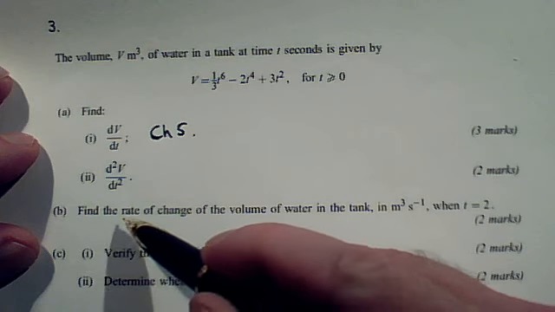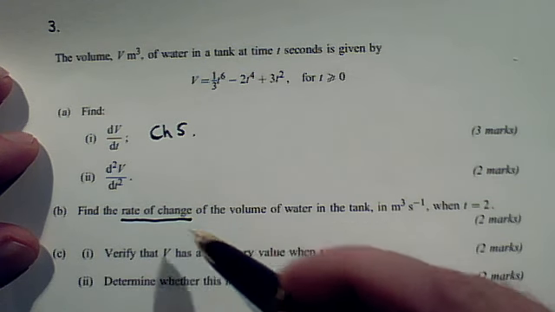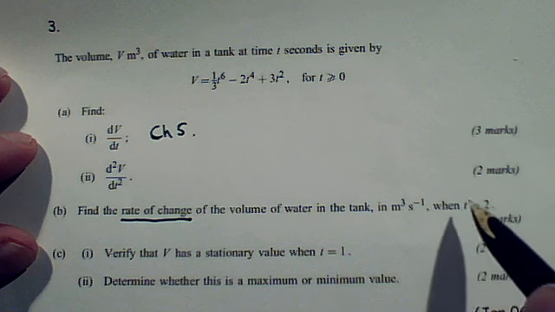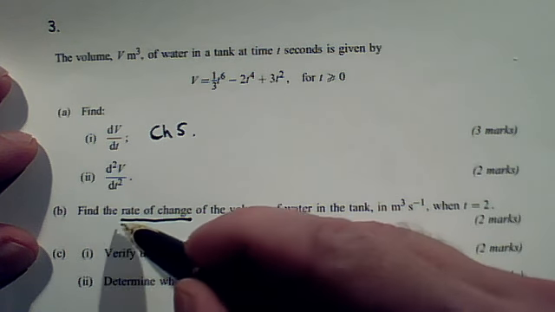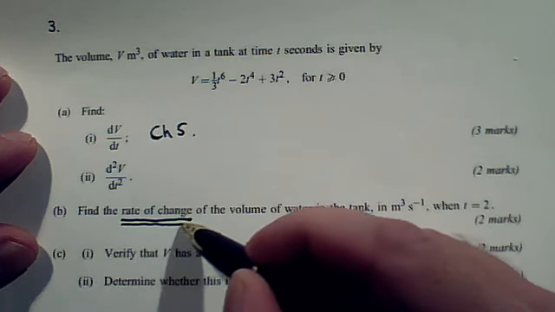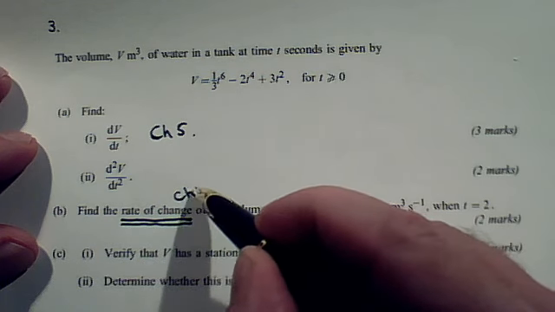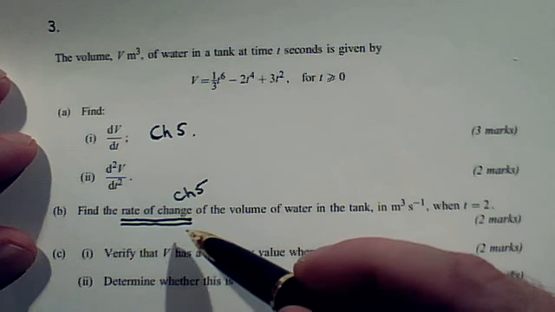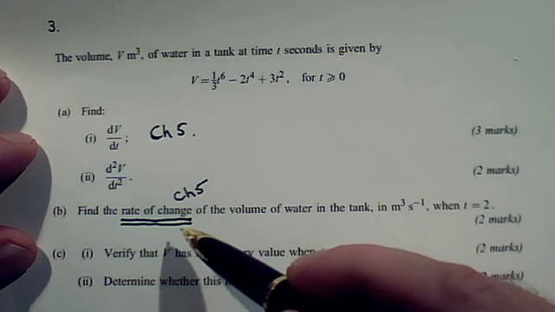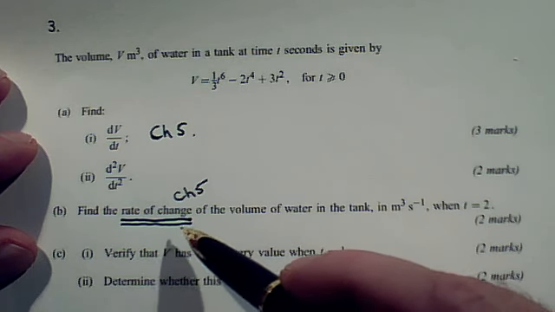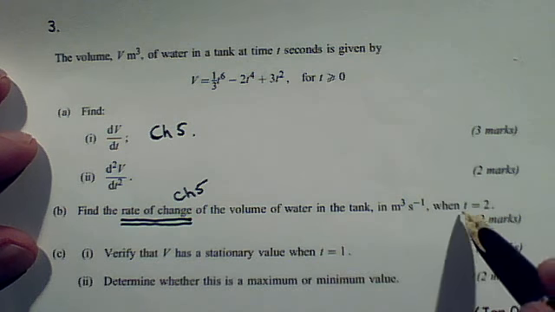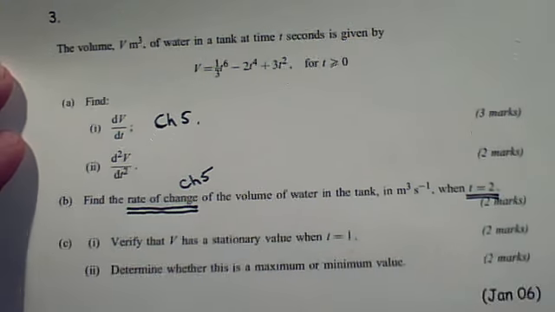Then in part B we've got to find the rate of change of volume when t is 2. So we're going to be substituting t equals 2 into something. Rate of change is a code phrase. You met it in chapter 5. It just translates very easily into something you've been learning about, and as a clue it's something you've already worked out in this question. So look up chapter 5 if you don't know what rate of change means, and substitute t equals 2 into the relevant thing that you've already found.